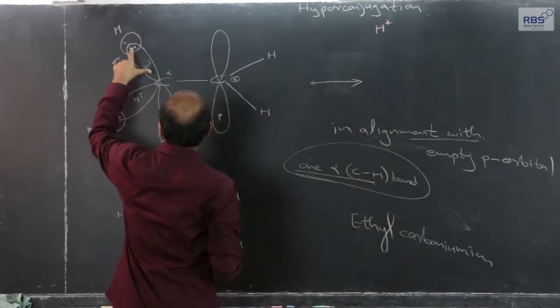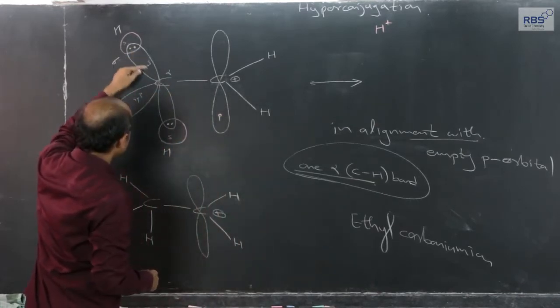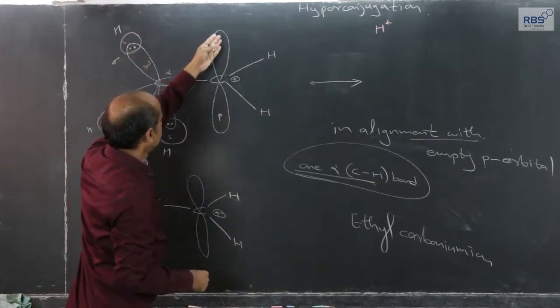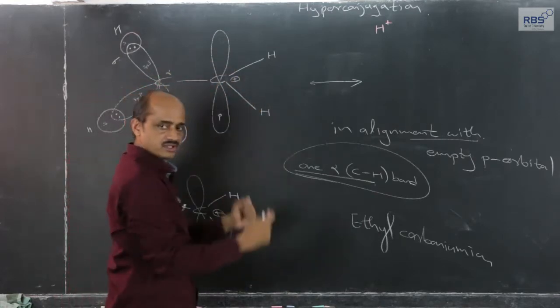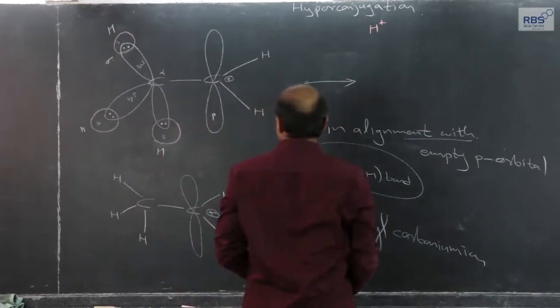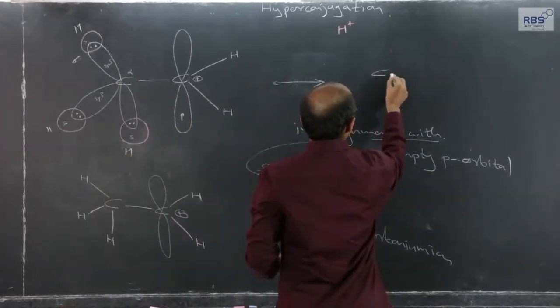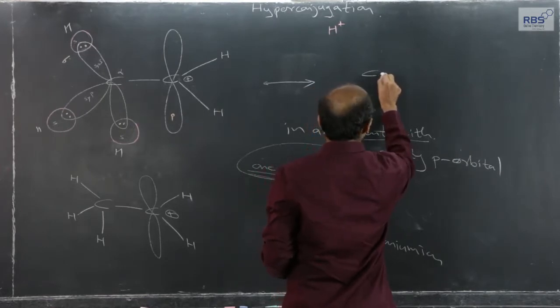And the electron pair in this orbital, earlier this orbital was sp3, and the empty p orbital, the sharing will take place in this manner, a pp parallel pi bond, which develops a double bond in this manner. Let me show this.